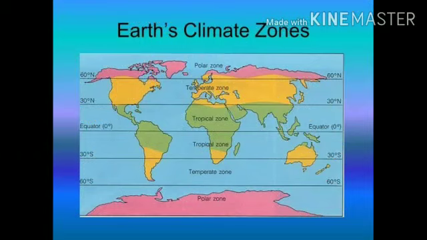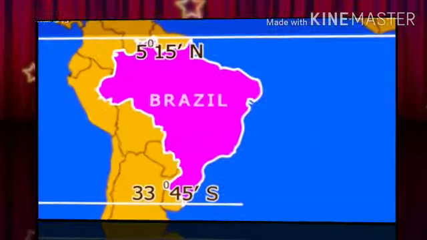There are 3 zones of the earth: tropical zone, temperate zone and the polar zone. So let's see in which zone does Brazil and India lie. Students, now you can see the highlighted rectangle is the image of India. So you can see that India lies in the tropical zone. The next highlighted portion is of Brazil. Brazil lies in the tropical as well as in the temperate zone.